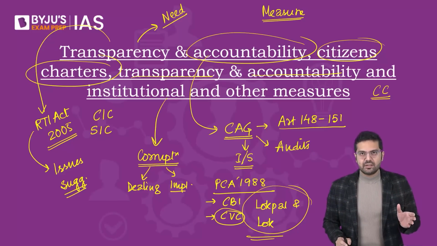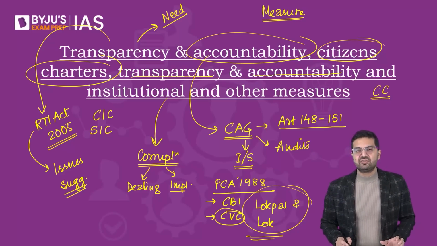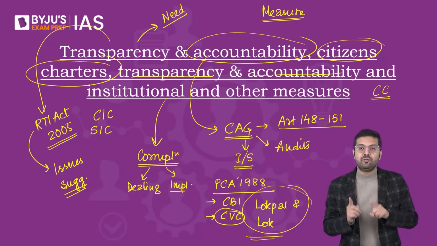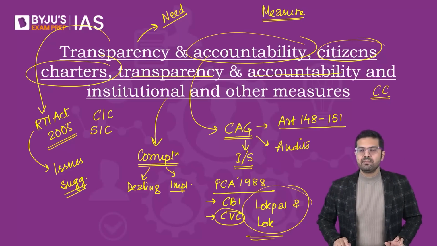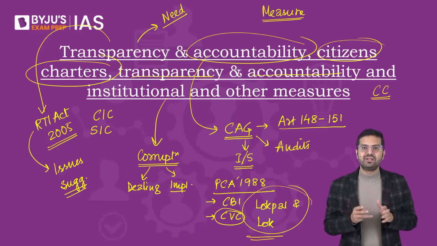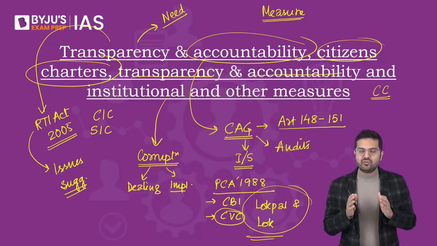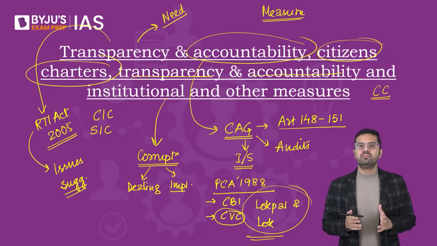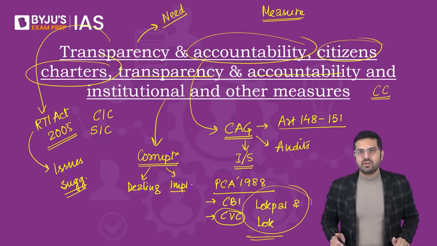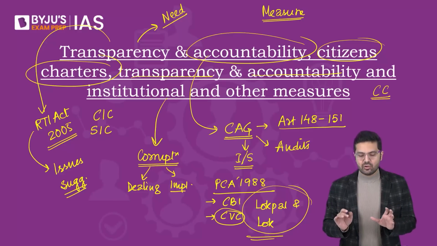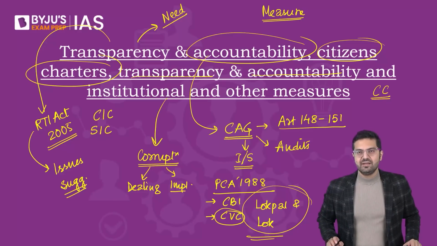So when did it start? What are the vision and mission statements? What are the elements of Indian CC program, right? What are the elements of original charter program as devised in UK 1991? And then how to improve upon the existing shortcomings in the citizens' charters. Beyond that, we should also remember the 7-step Sevottam framework, the service delivery excellence model. So this is what you should cover as far as this broader topic of transparency and accountability is concerned.